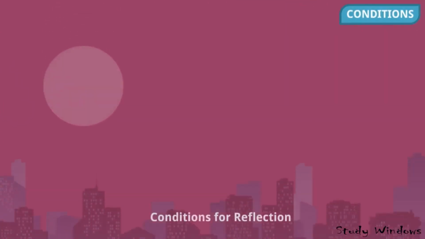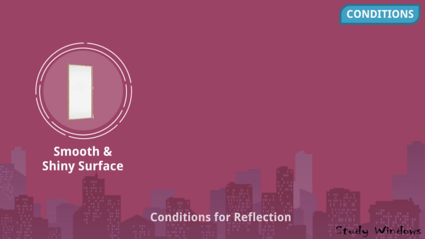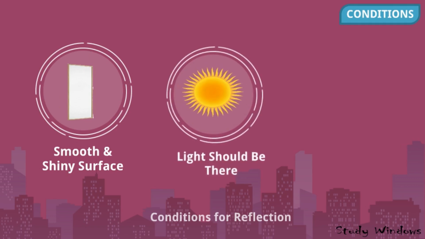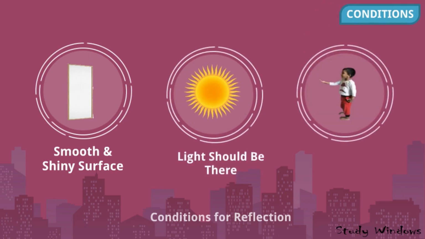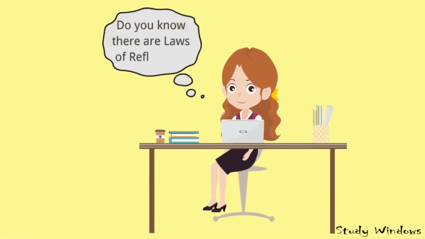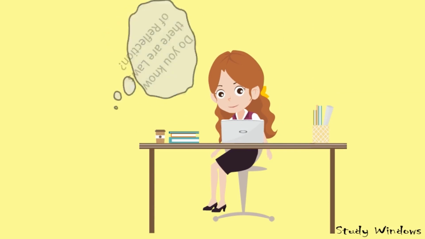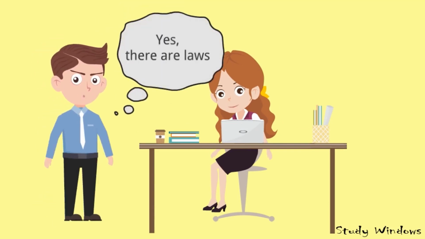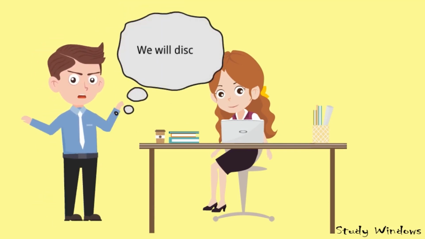For reflection to happen, the object should be a smooth and shiny surface like a mirror or water surface or shiny metals. There should be light and the object should be opaque. Do you know there are laws of reflection? Yes, there are. So we will discuss all the laws of reflection in a simple way.